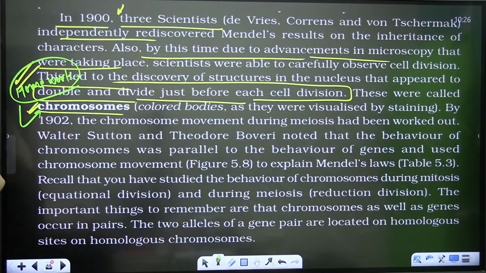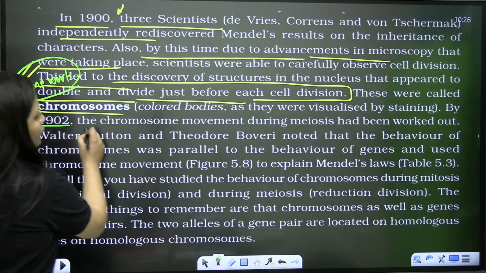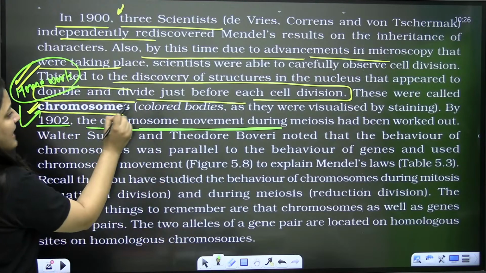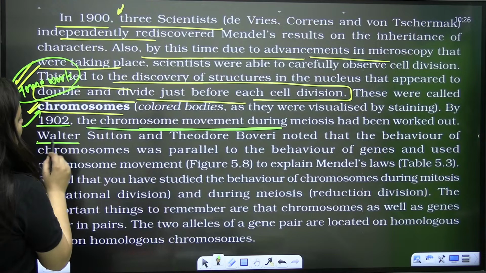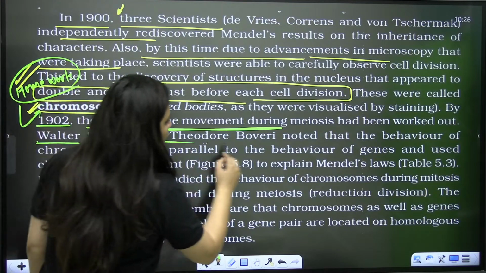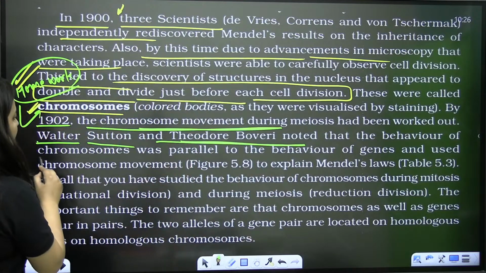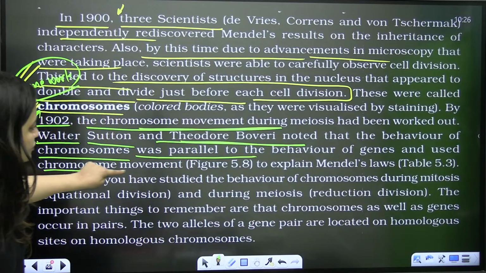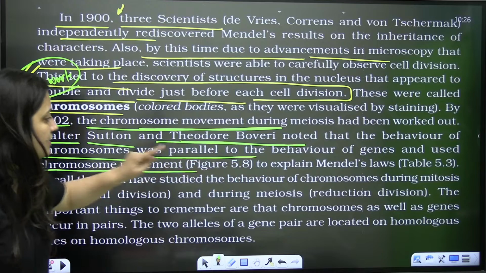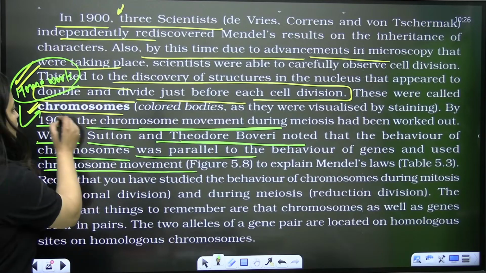So by 1902, the chromosome movement during meiosis had been worked out, and Walter Sutton and Theodor Boveri noted that the behavior of chromosomes was parallel to the behavior of genes and used chromosome movement to explain Mendel's laws. This part you need to highlight.